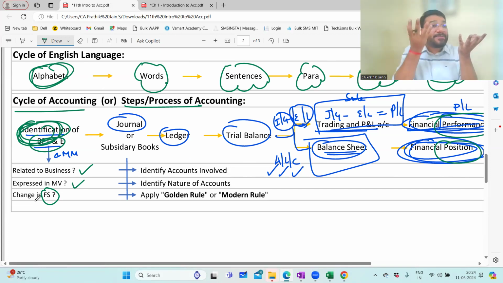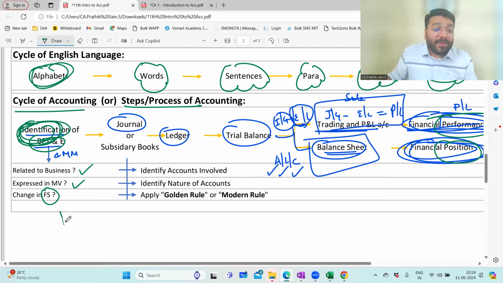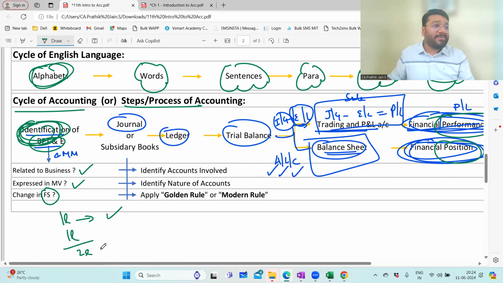Purchase is my expense. So I purchased first 1 lakh. I record this 1 lakh in the trading account. If I further buy 1 lakh worth of goods, now my total purchase is how much? 2 lakh. So with the second purchase, can I say it is changing my financial statement? Yes. Then this is a transaction to be captured in the accounts. I gave an example where I'm appointing a staff. By appointing the staff, will there be any change in the expenses?